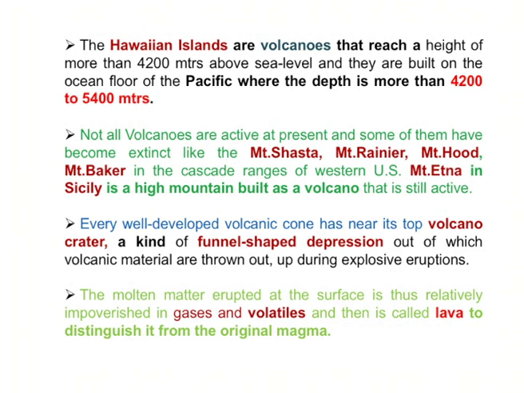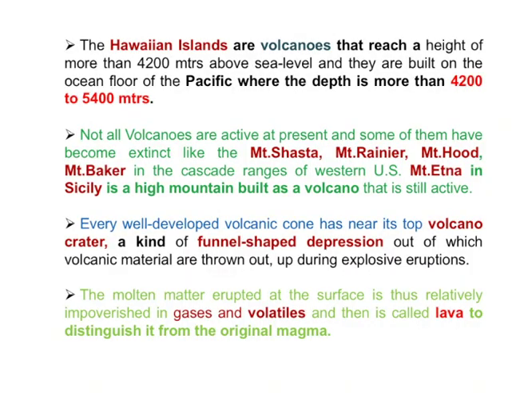Mount Etna in Sicily is an active volcano. It is building a high amount of mountain, and it has a huge amount of volcano material. Every well developed volcanic cone has a crater near the top.